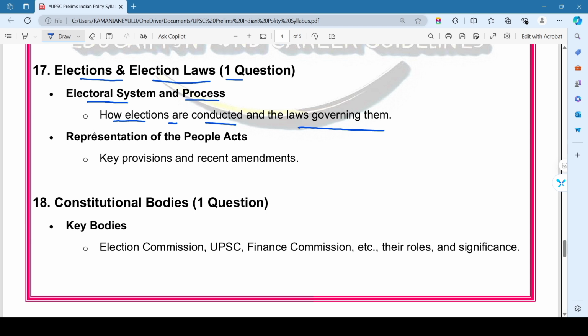Then the second topic in this chapter is the Representation of the People's Act, that is key provisions and recent amendments related to elections. So this is all about the 17th chapter.